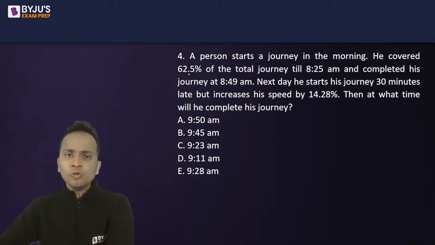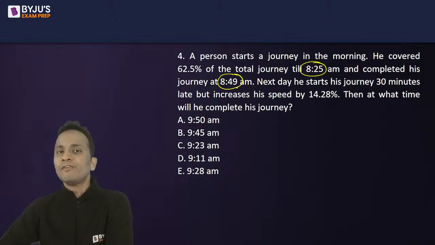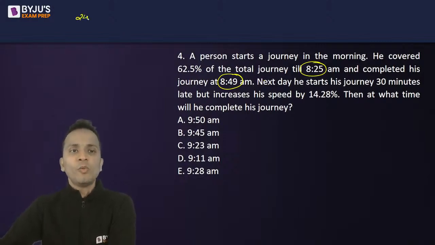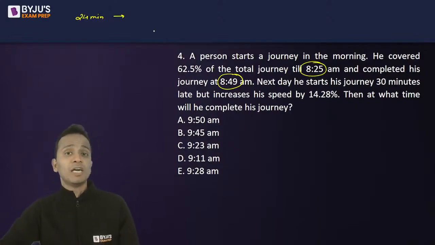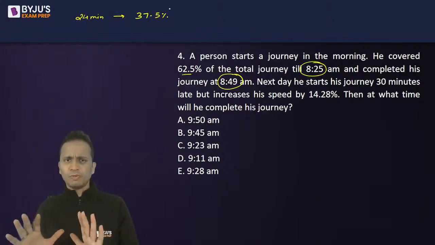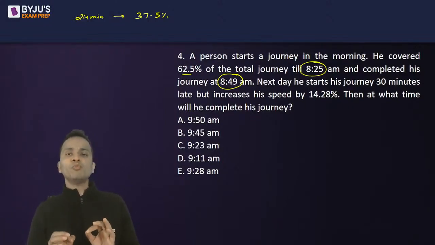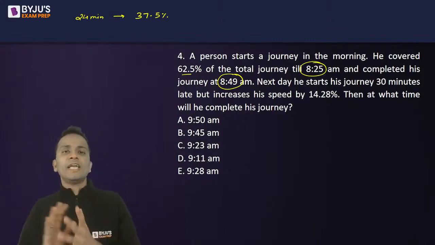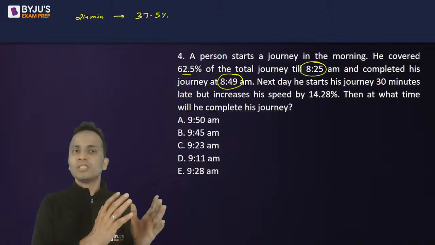Now he covered 62.5% of the journey till 8:25 and he completed the entire journey at 8:49. So from 8:25 up till 8:49, how many minutes? In 24 minutes, he could finish the remaining part of his journey. That means 100% minus 62.5, 37.5% of the journey. Okay, समझ में आ रहा है ये? A person has completed 62.5% of his journey till 8:25. 8:25 तक 62.5% complete हो चुका था.